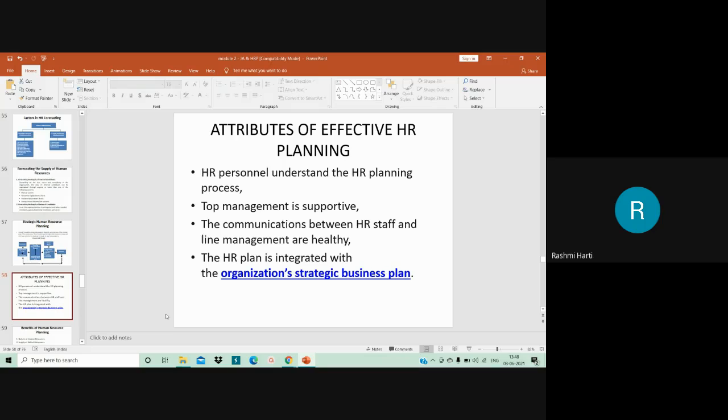The HR plan is integrated with the organization's strategic business plan. HR should always remember that whatever HR plan we have seen in strategic human resource planning is always connected to the strategic business plan, which keeps on changing. If that is taken into consideration, then obviously your HR planning will be 100% effective.